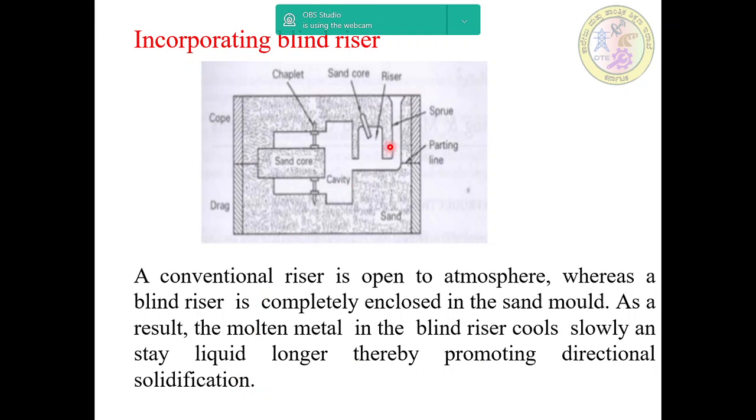And the molten metal in this riser section cools slowly and stays liquid longer, thereby promoting directional solidification. When solidification takes place, the same metal will feed back to the mold cavity. This is about incorporating blind riser.